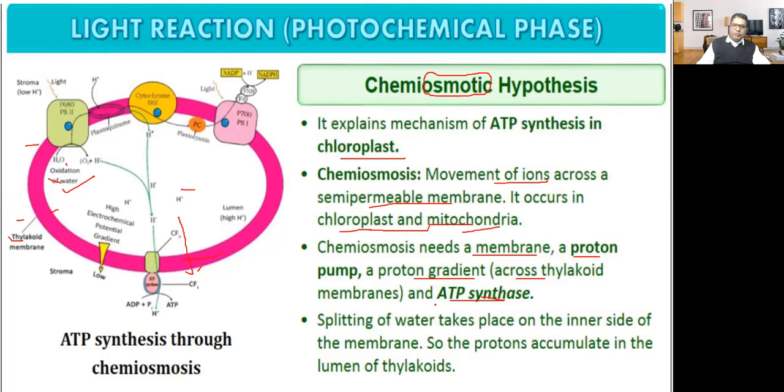And there is one more requirement, the ATP synthase enzyme. Splitting of water takes place on the inner side of the membrane, so the protons accumulate in the lumen of the thylakoid. This is the thylakoid, this is the lumen of the thylakoid. So protons accumulate in the lumen of thylakoids.